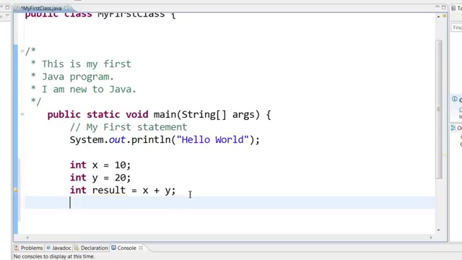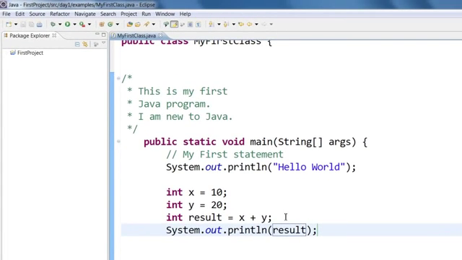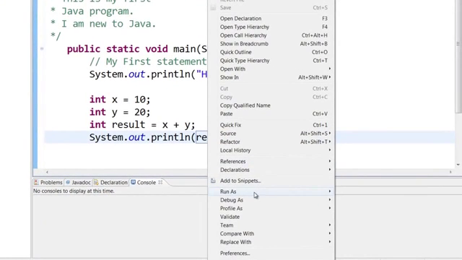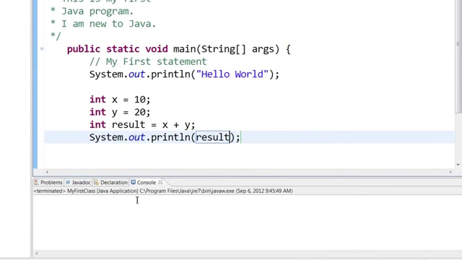Now there is a shortcut to write system.out.println. You can type SYSO and keep the control key pressed and press the space bar like this. And then you can say result. Now you can save this program and run it. Right click, run as Java application, and you will see that the hello world is printed and the result of